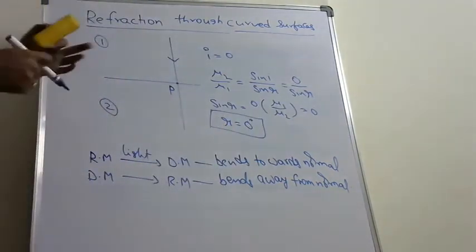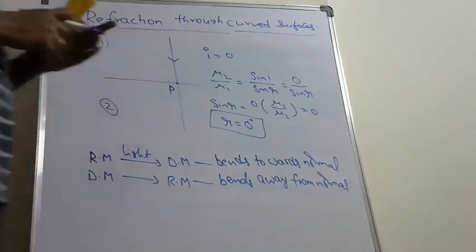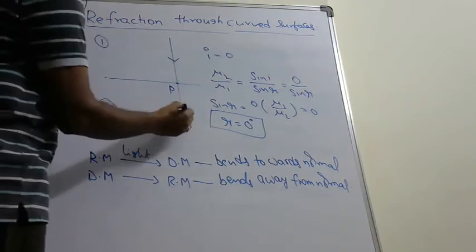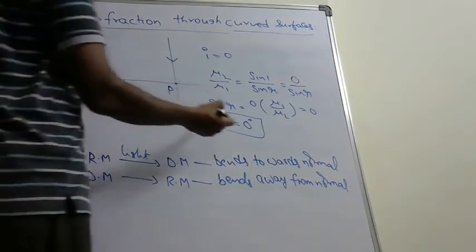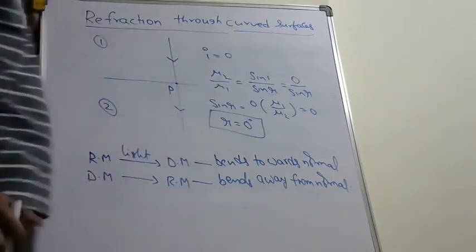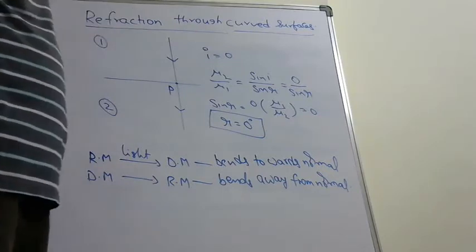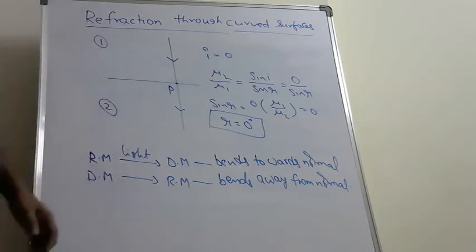That means the refracted ray also moves in the other medium along normal. That means the light ray does not bend at the interface if it falls on the interface normally. These are the three important cases.